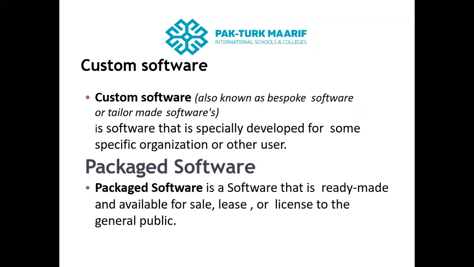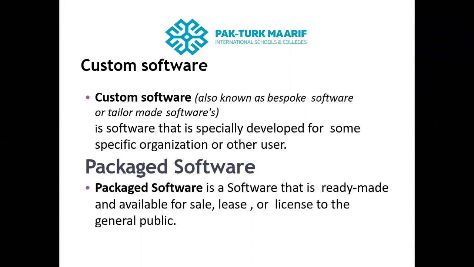Another type of software is called packaged software. Packaged software is software that is ready-made, meaning already available, and available for sale, lease, or license to the general public. For selling it is available, for leasing it is available, or for license. Those software are called packaged software.